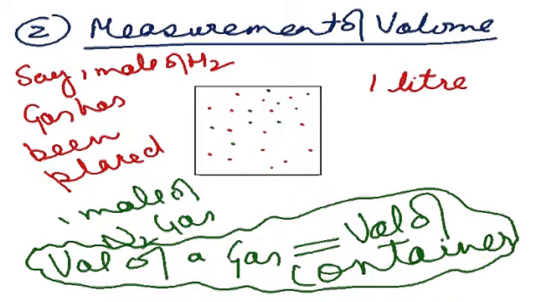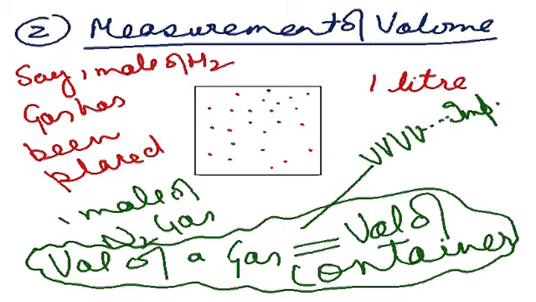You cannot say that nitrogen gas is occupying this part of the room and CO2 gas is occupying this part of the room and oxygen is occupying this part of the room. You can have CO2 in every corner of the room, nitrogen in every corner of the room. This is what I am trying to convey. The volume of a gas is equal to the volume of the container. This fundamental is very, very, very, very important.